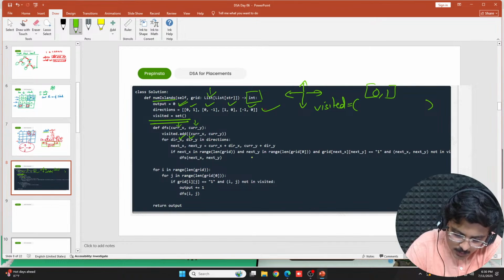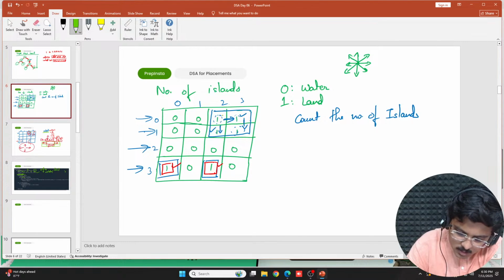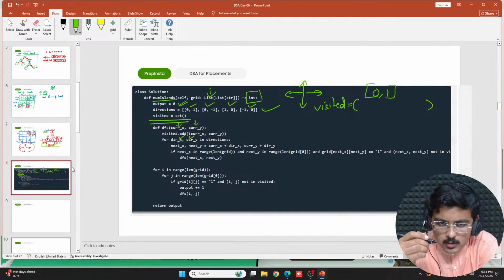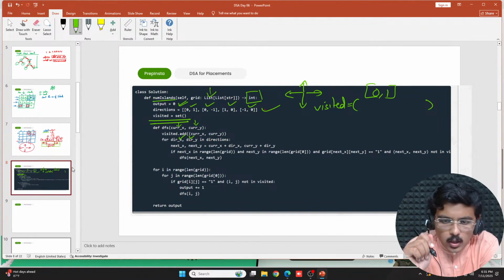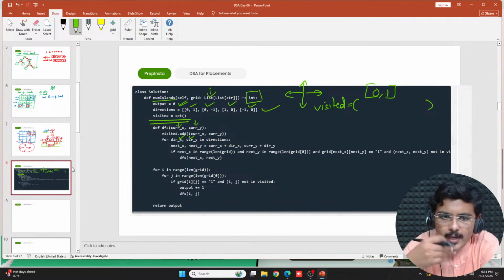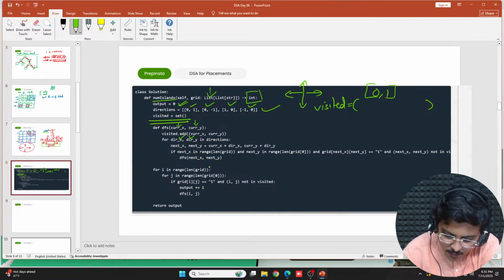For every next vertex in the grid, how would I move to the next? By adding the directions only. Now how do I check that this particular next node is something I should apply DFS on? The very simple reason is, next of x should be in range of length of grid and next of y should also be in range.